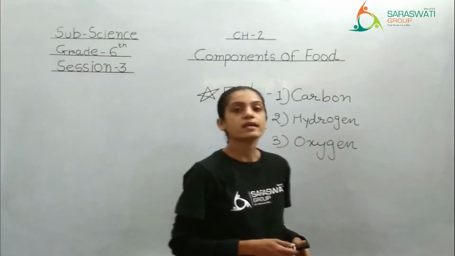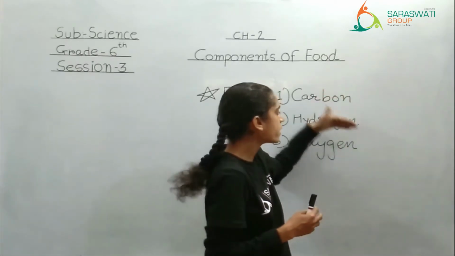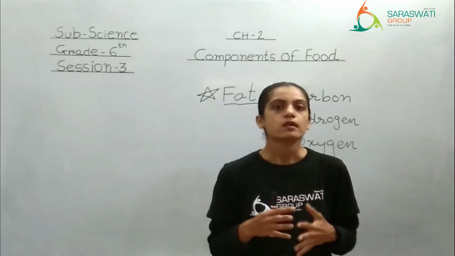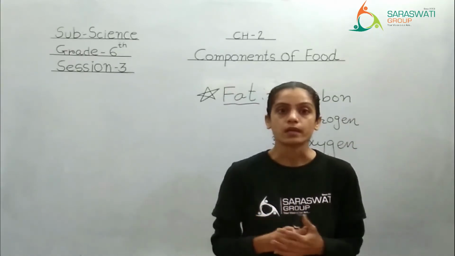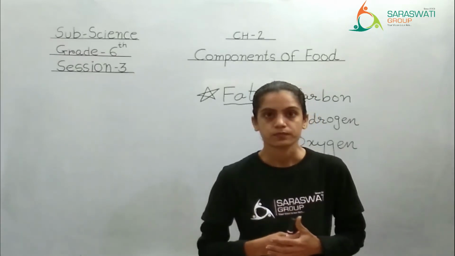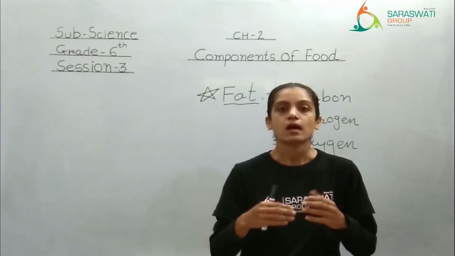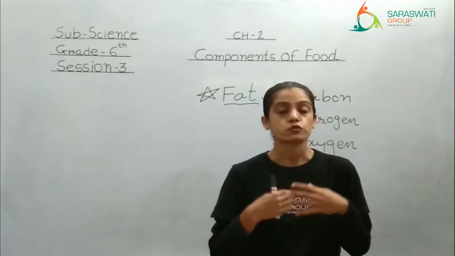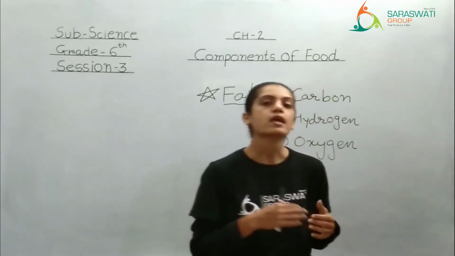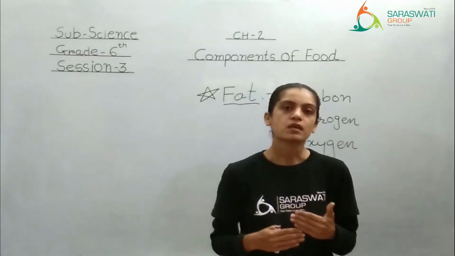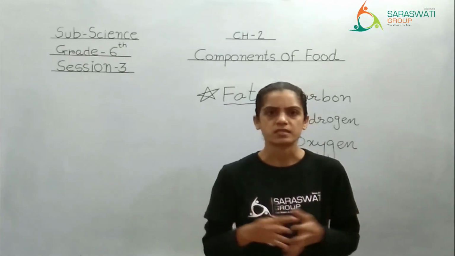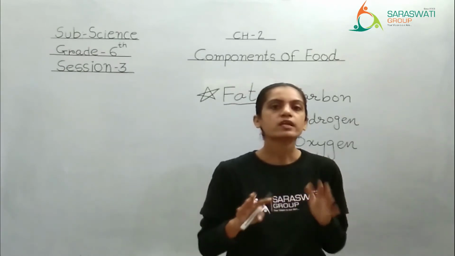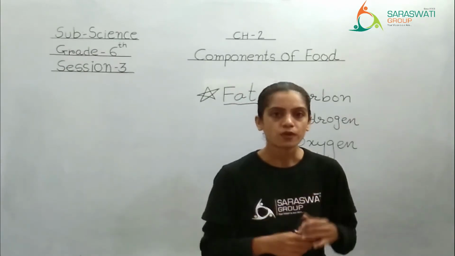Now, let me write the sign for these three gases. Whenever we are writing the name of a chemical or element, it has a sign. Right? Just like the first initial of your name. Right? So I can say Khushboo, so K. In the same way, all the elements in a chemical have a sign. Right? So for extra, you don't need to remember this. But for extra, I am writing it.